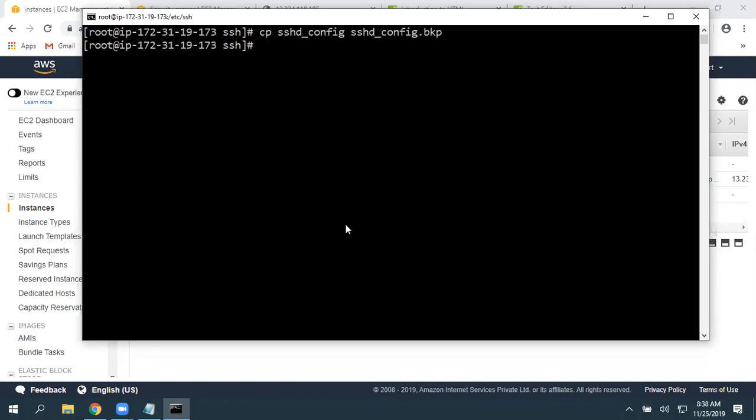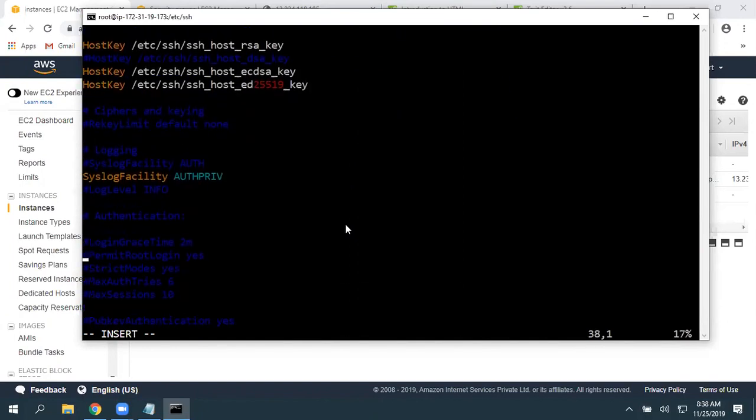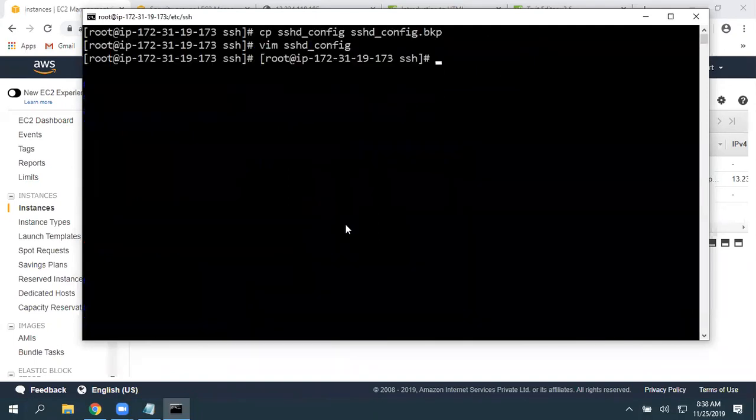If something goes wrong, to be on the safe side, we are creating a backup copy. So now let's open sshd_config. Press I to go to insert mode. Scroll down and look for the PasswordAuthentication option. See here, PasswordAuthentication is set to no. Make it yes. I'm making it yes, so I want to use passwords instead of key pairs. Press escape, :wq.